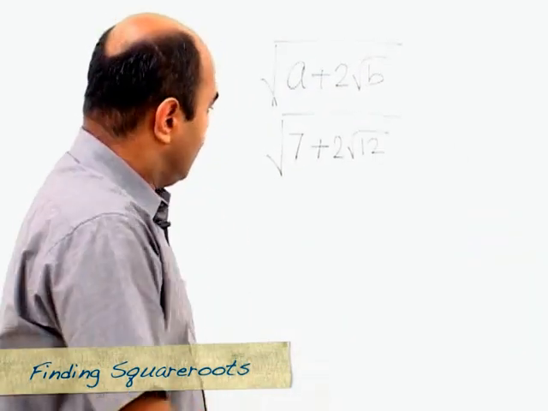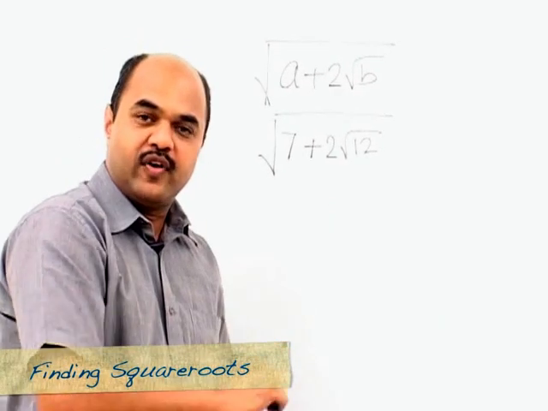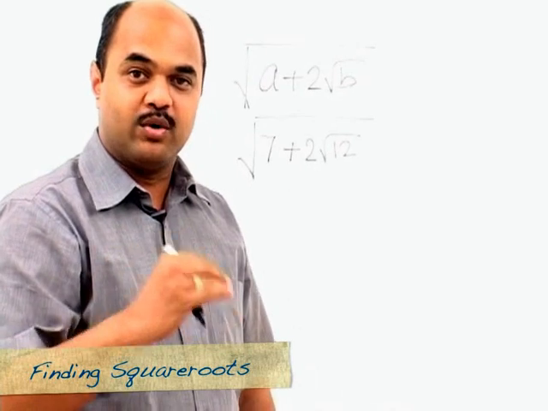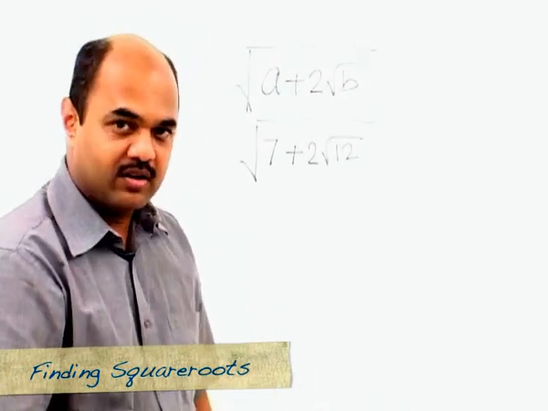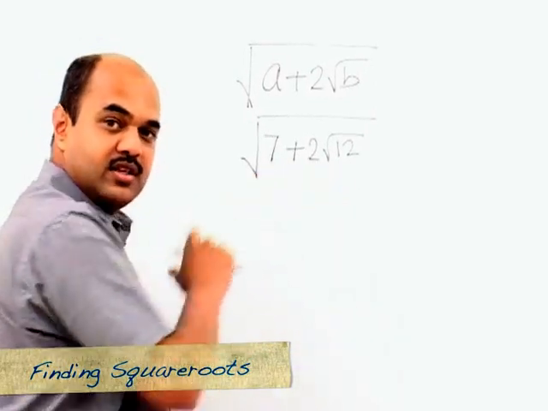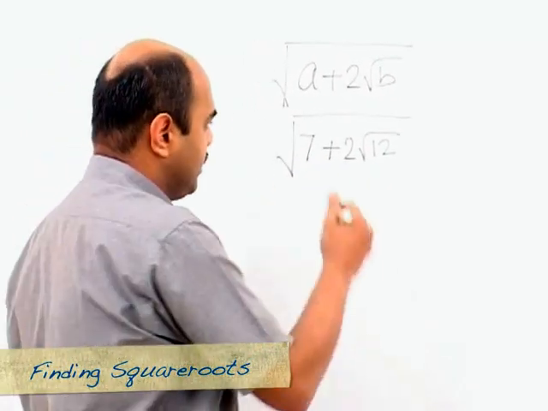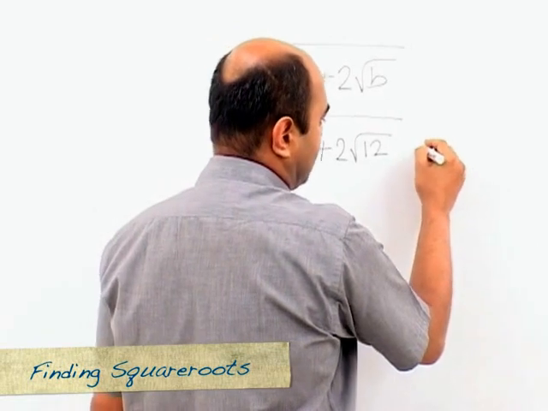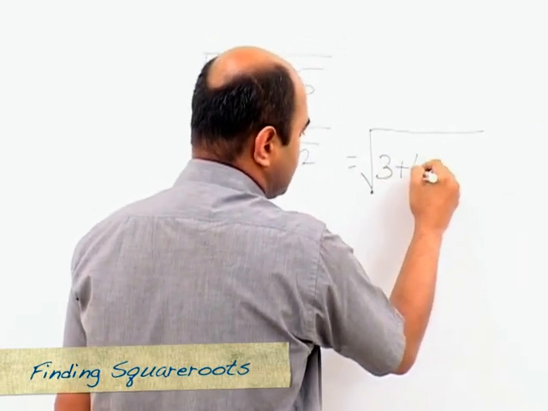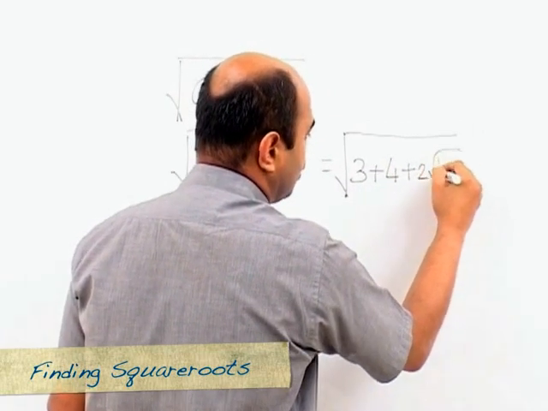Now it is simplest to find the square root when the entire expression under the square root sign is a perfect square. So our entire approach would be, is there any way of converting this into a perfect square? Let's try and see how to do that. We can write this as 3 plus 4 plus 2 root 12.